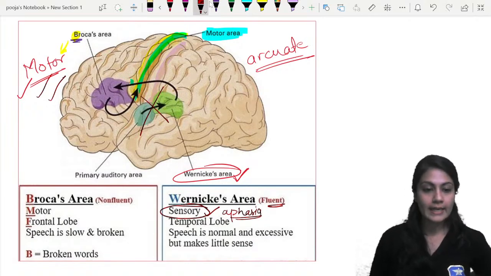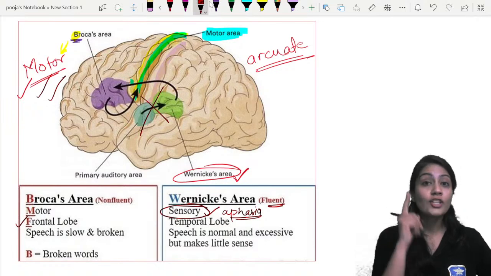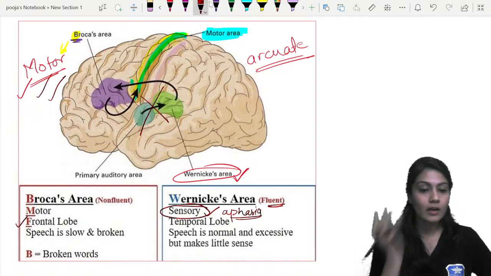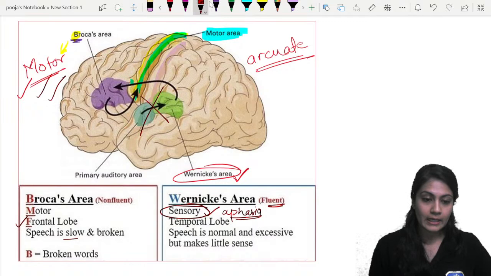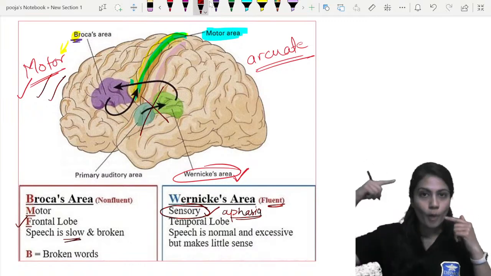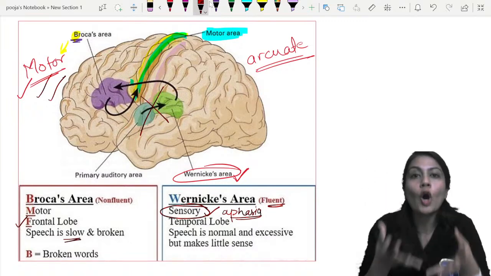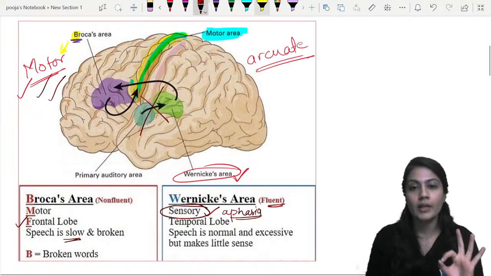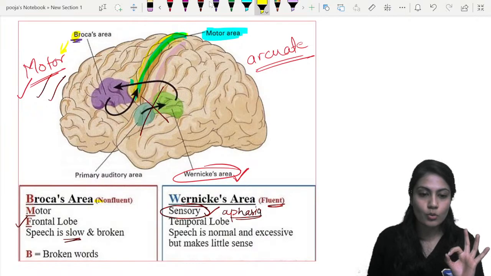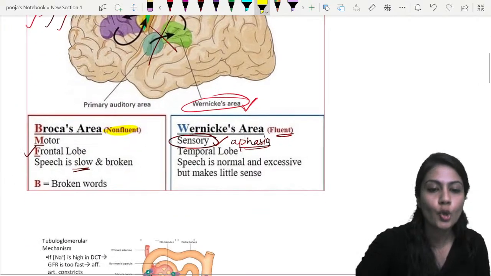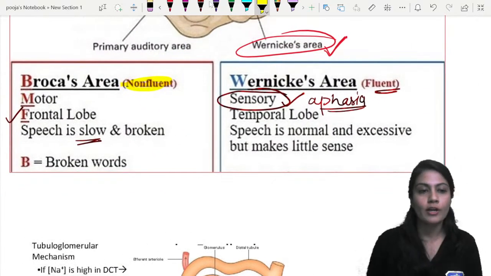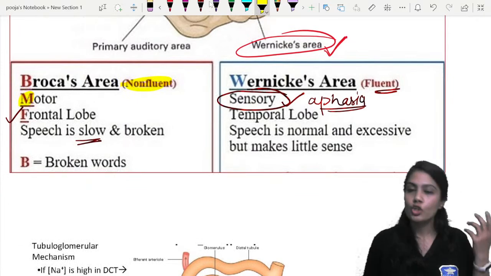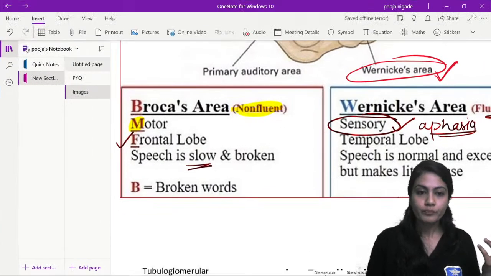If the motor area is affected, that is the frontal lobe, which area of the frontal lobe? Inferior frontal lobe, right? Then obviously he will be able to comprehend, but he'll not be able to talk fluently, because the motor area is affected. That's why he is going to have non-fluent aphasia, or motor aphasia.